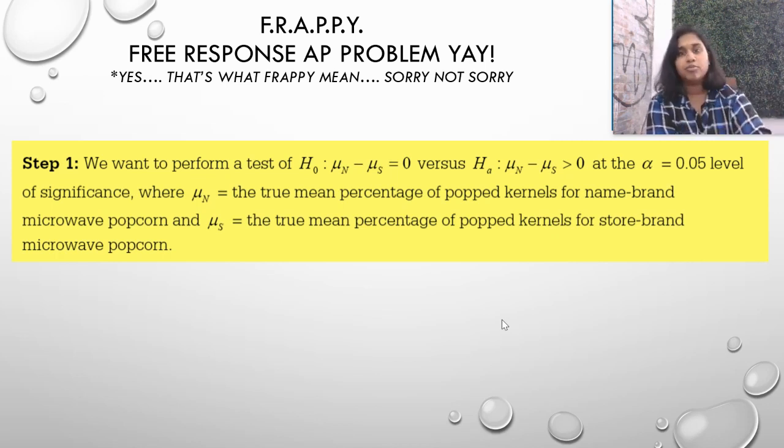They gave a really beautiful sentence. You could have just put mu of N equals, in shorthand, percent popped kernels name brand, mu of S equals percent popped kernels store brand, or something. You can absolutely shorthand or create shorter sentences or little half sentences. Just make sure you are labeling that information. It is important information to know.